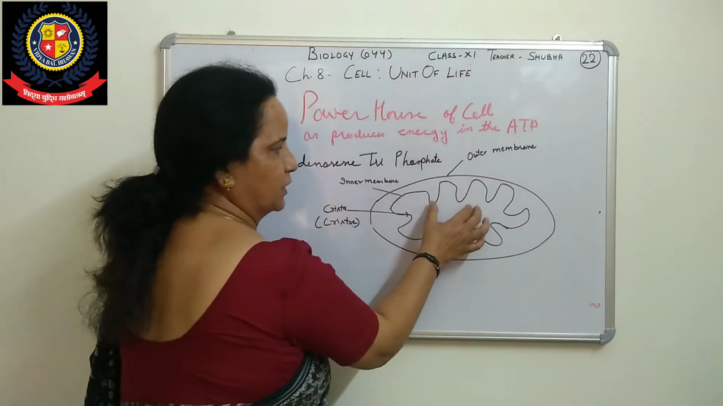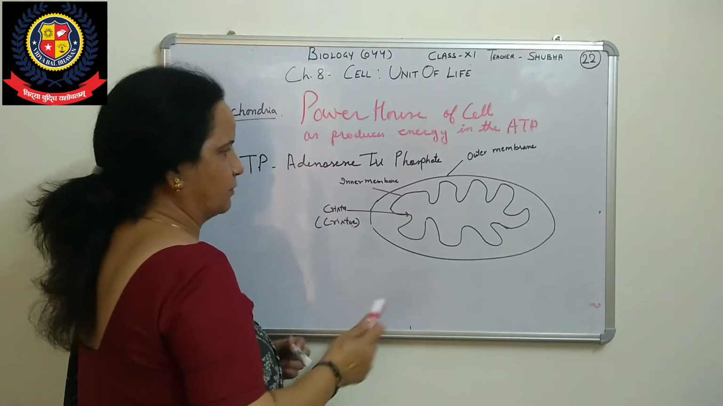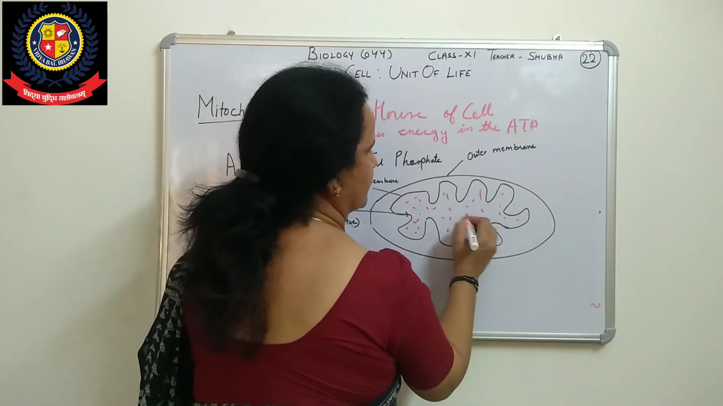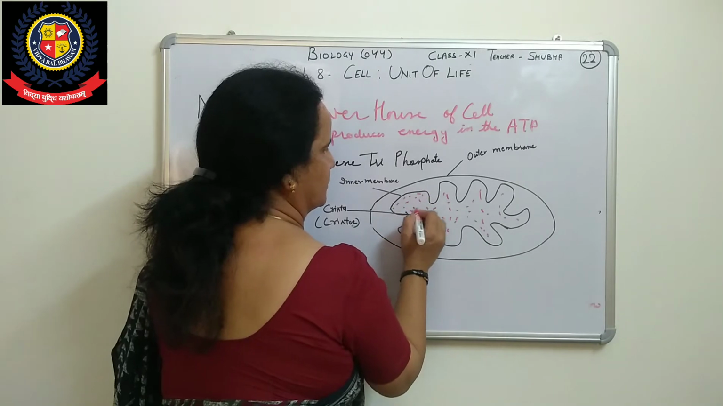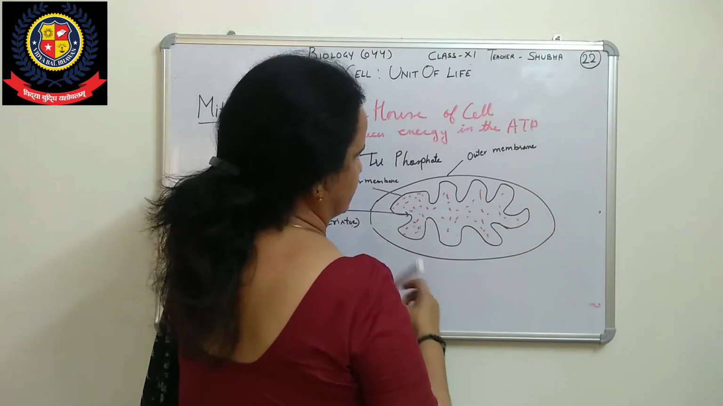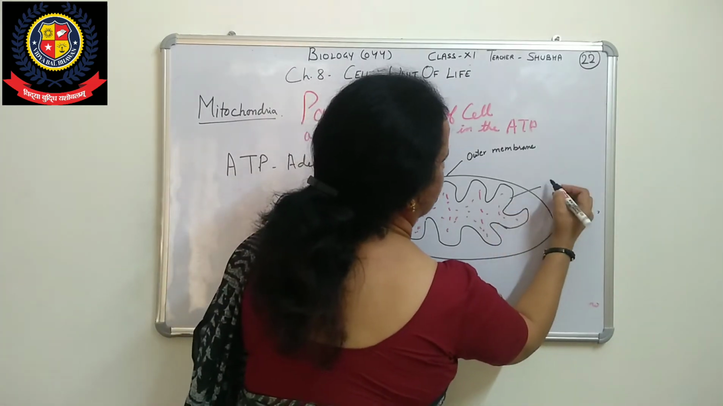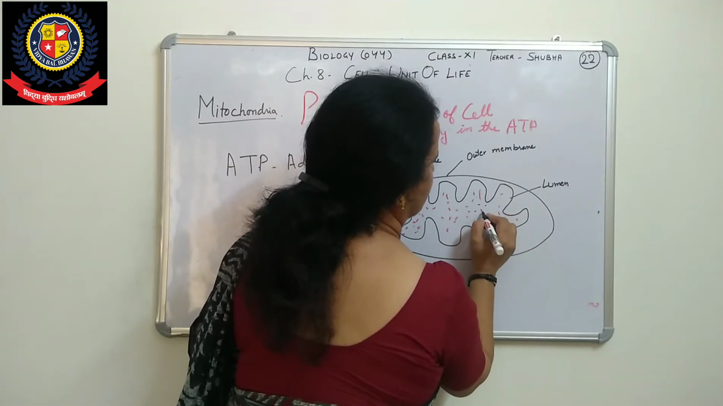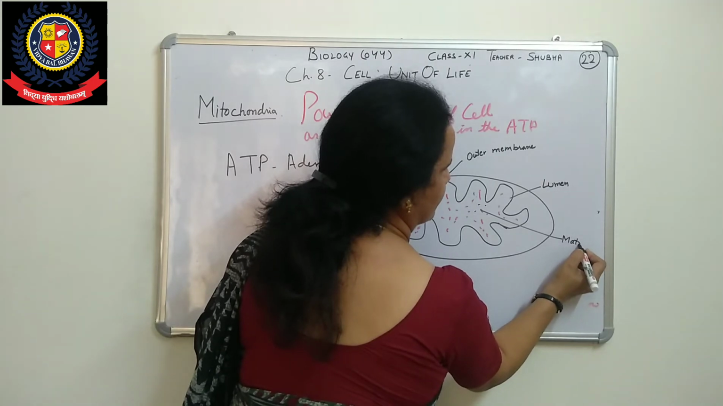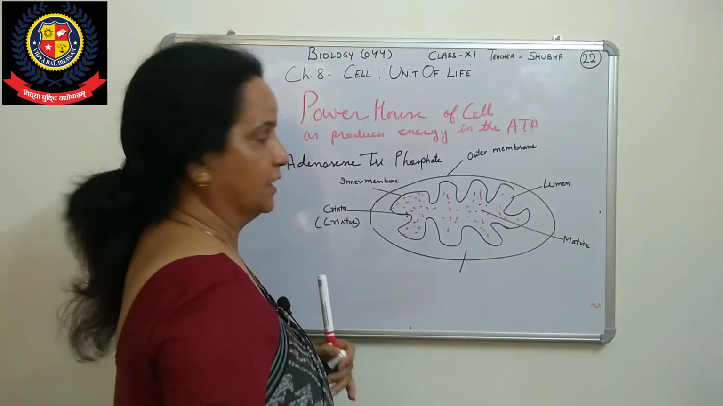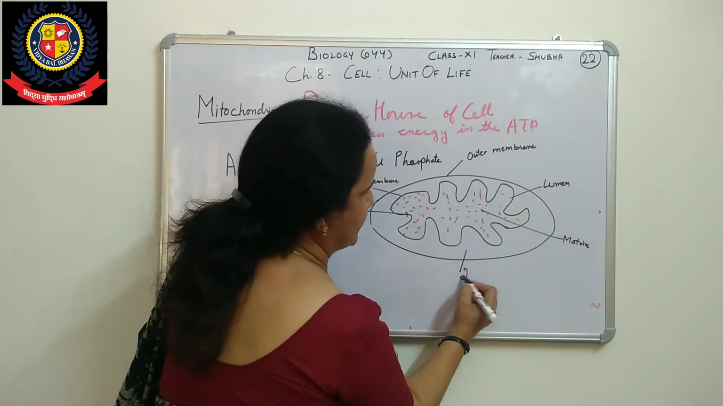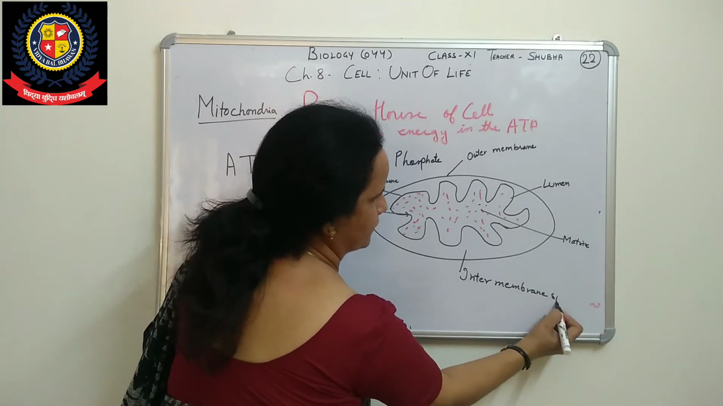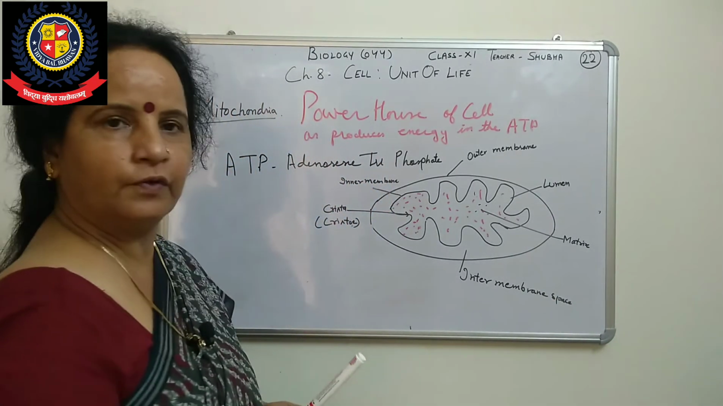Now in the middle there is a lumen, a luminal cavity inside. Whatever liquid is present inside is called the matrix. So this portion is the lumen cavity, and whatever is present here is the matrix. The space between the outer membrane and the inner membrane is the intermembrane space. This is the structure of mitochondria.